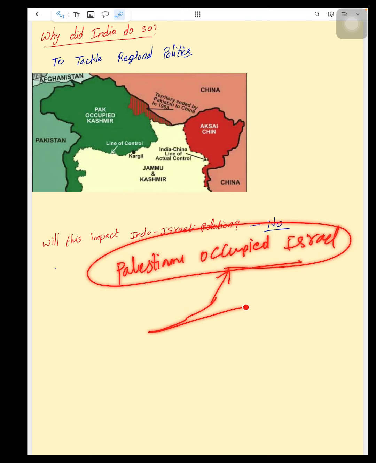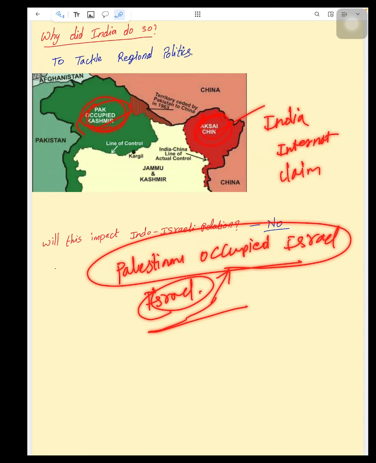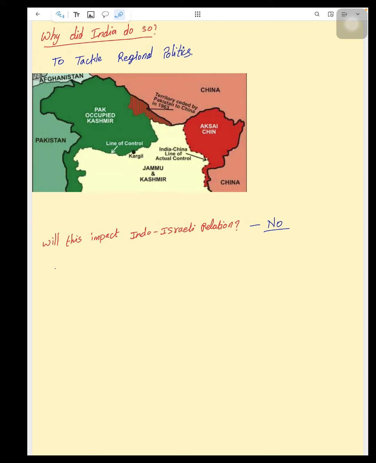After this occupation, if India supports Israel, India, which has land occupied by Pakistan and China, that is POK and accession, can't internationally claim these locations, as India would support Israel, which forcefully took land from Palestinians.